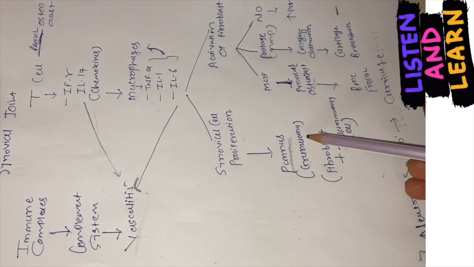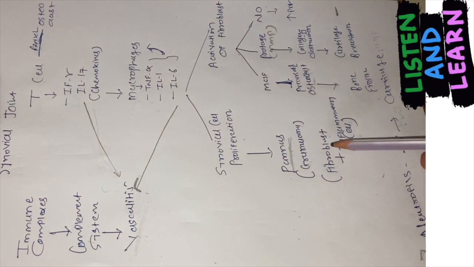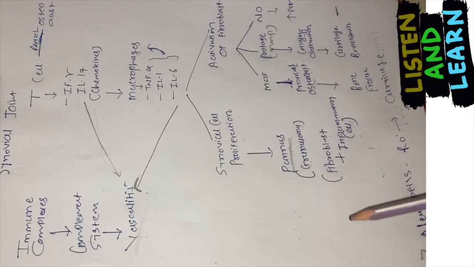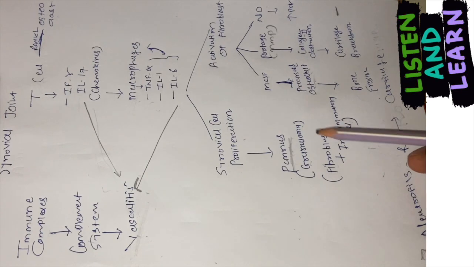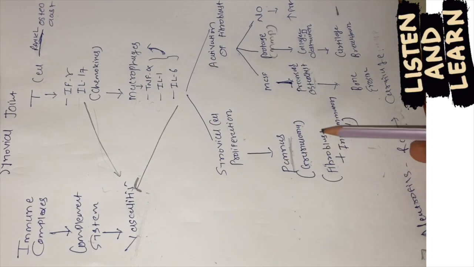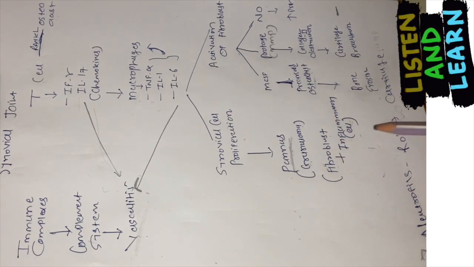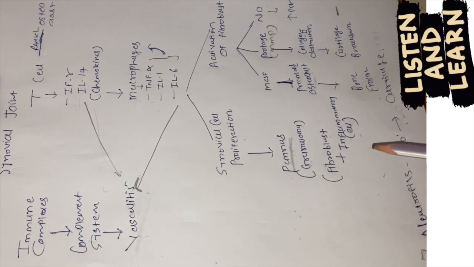Now what is granuloma? Granuloma is nothing but a presence of fibroblasts and other inflammatory cells such as T cells, B cells, neutrophils, macrophages, right? So there will be a pannus formation which will lead to a granuloma, and ultimately that leads to the necrosis or the destruction of the synovial membrane.